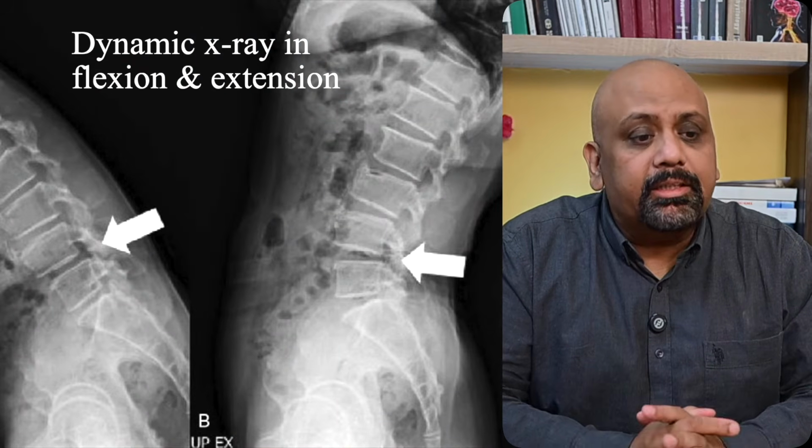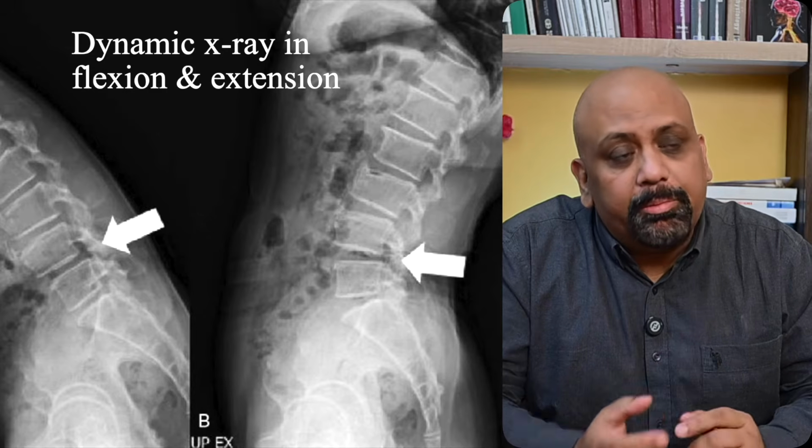So X-rays, CT scan and MRI are complementary to one another, but usually MRI is the one which clinches the diagnosis, and it shows exactly where the pressure is, the degree of pressure, and the cause of the pressure. And the treatment is also planned according to the cause of the pressure on the nerves there.